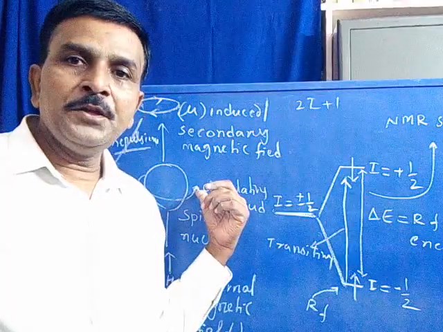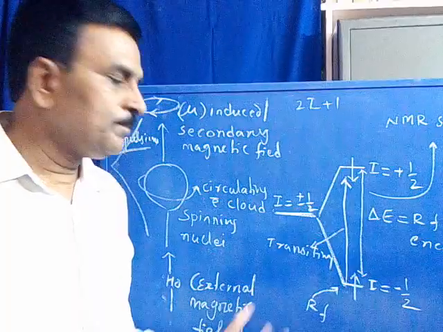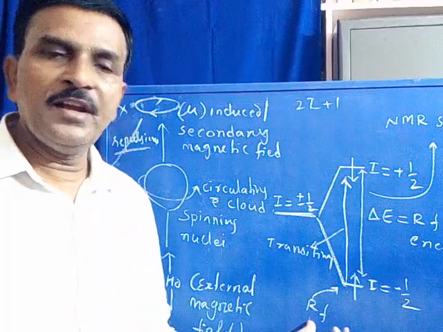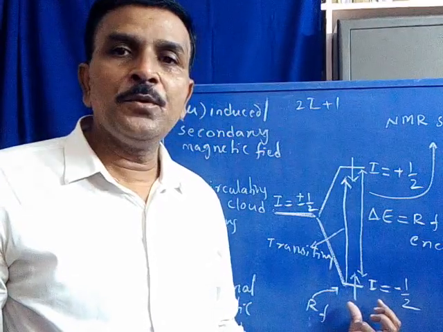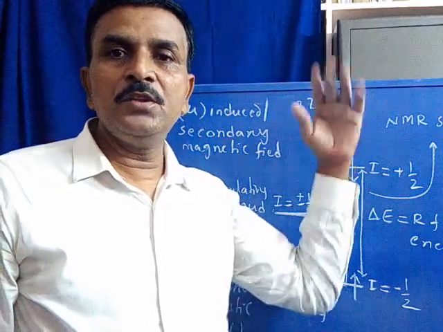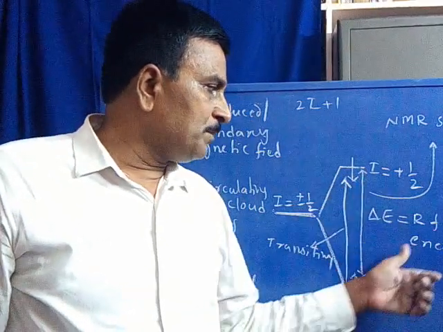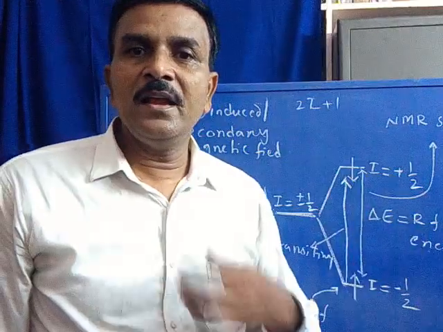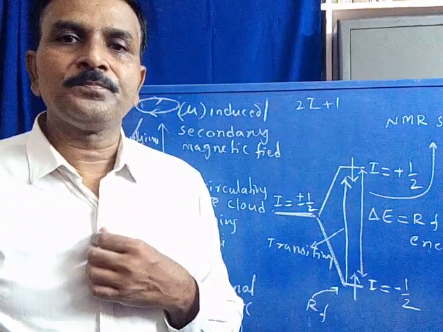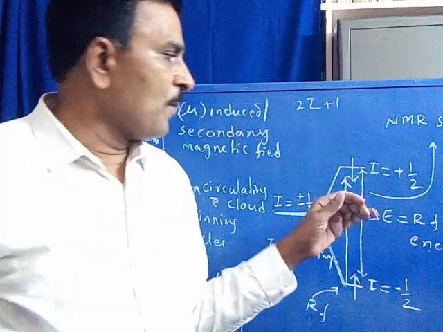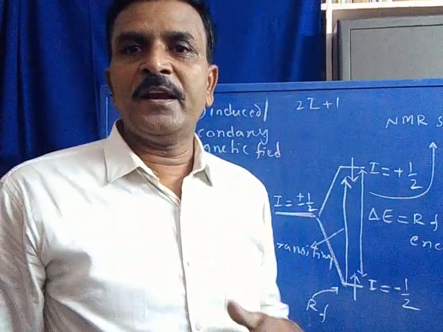Therefore, a spin active nuclei in an external magnetic field absorbs radio frequency radiation and undergoes spin transition from the lower energy level to the higher energy level, as the energy difference is exactly equal to the radio frequency energy. Is it clear? Now, once the molecule absorbs energy, we will get a spectrum.